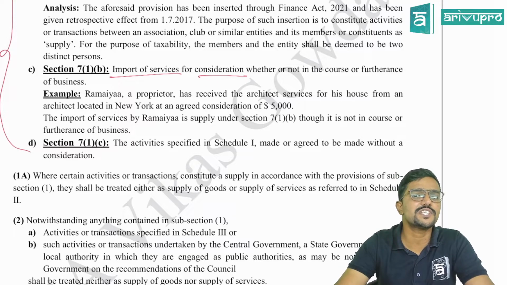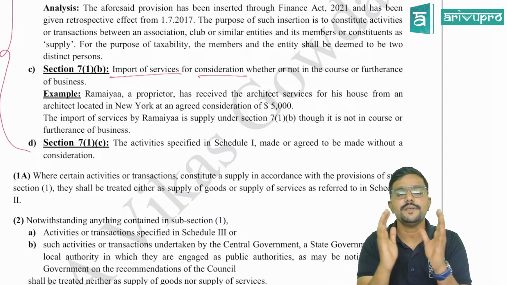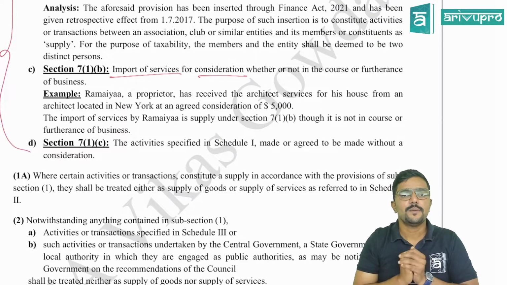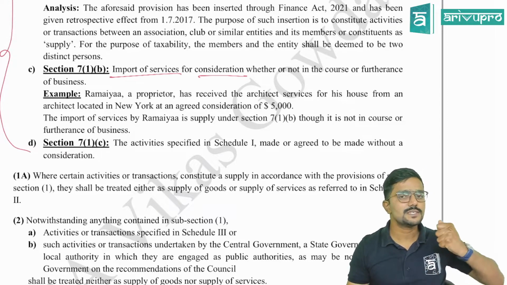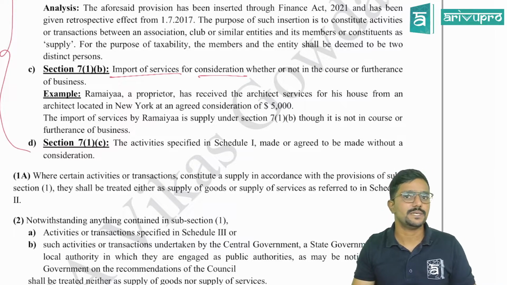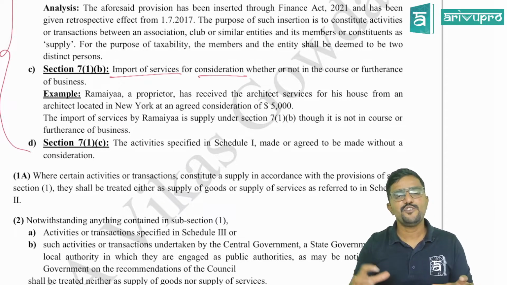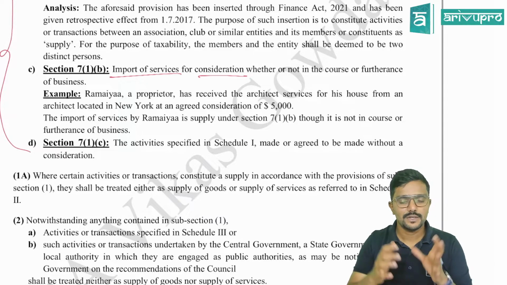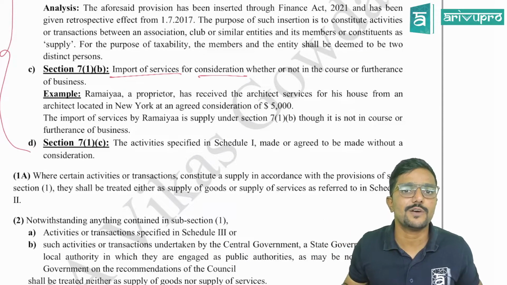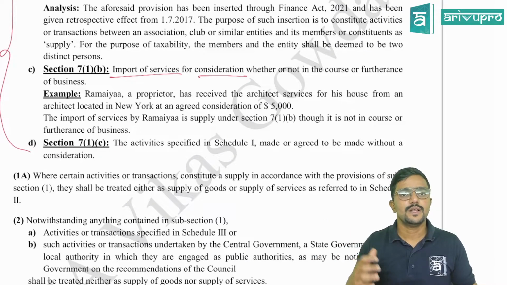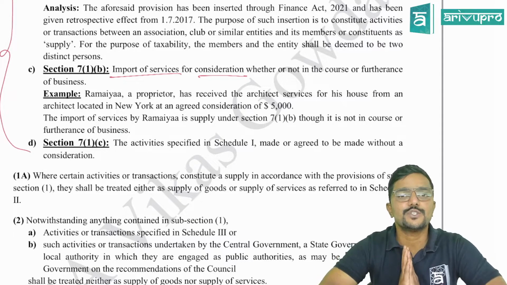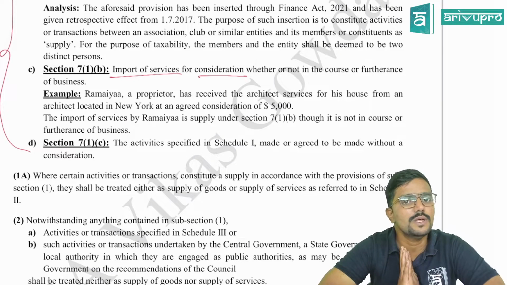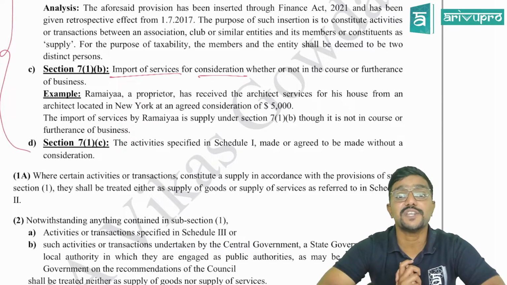There is something called reverse charge mechanism. See, there are two mechanisms under GST. Maximum scenarios will fall under the forward charge mechanism, that is, the supplier is liable to pay tax to the government. Clear? Whereas in a few scenarios, the government has notified that the recipient is liable to pay tax. We call it reverse charge mechanism. Under reverse charge mechanism, the recipient is the one who is liable to pay tax to the government. The liability is with whom? Recipient. Clear? Yes. More about this we will be learning in section 9 of the same chapter.